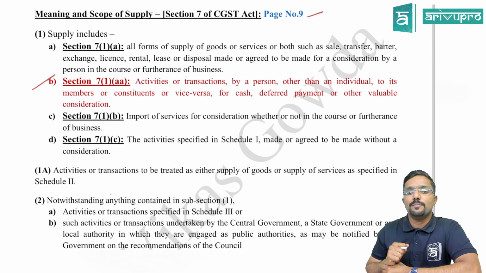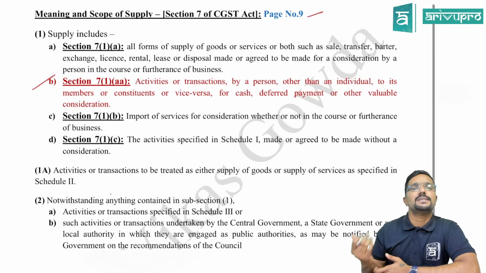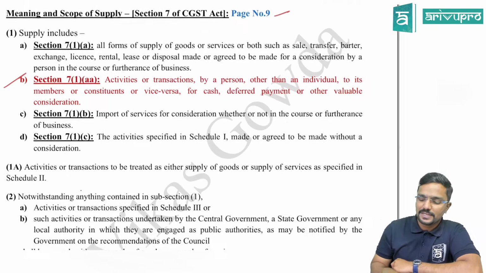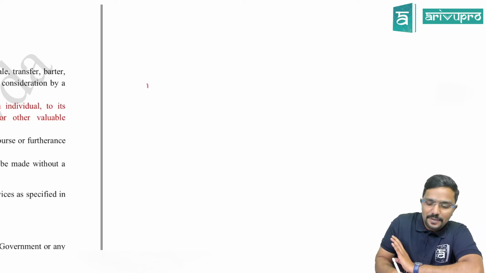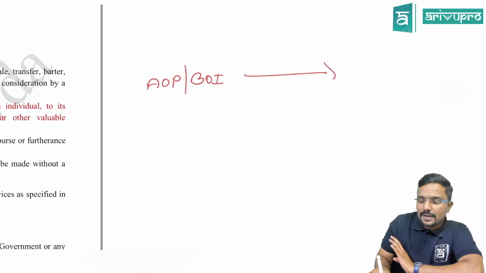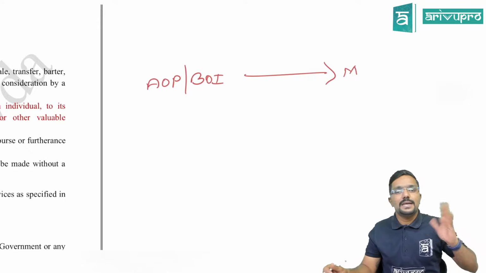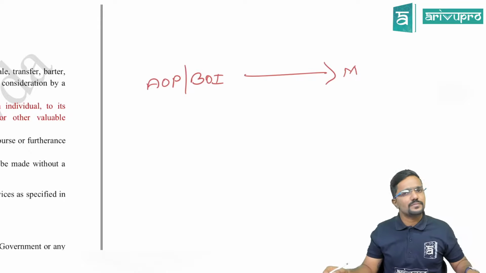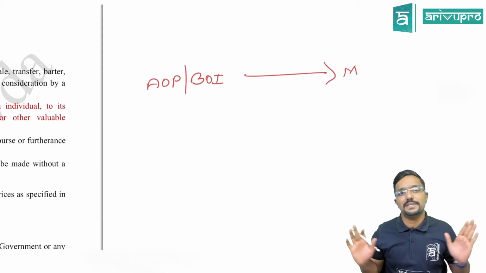Activities or transaction by a person other than an individual to its members or constituents or vice versa for cash, deferred payment or other valuable consideration is a supply. For example, now who is the supplier here? Any person other than an individual. For example, if AOP or body of individuals is supplying anything to its members, is it a supply, sir? Yes, it is a supply. And consideration should be there, and consideration can be in any form, but there should be a consideration.